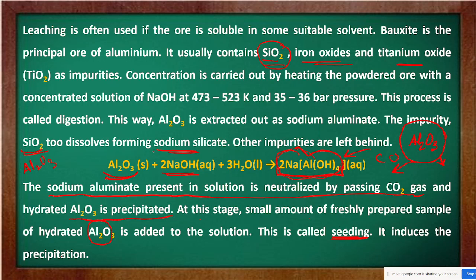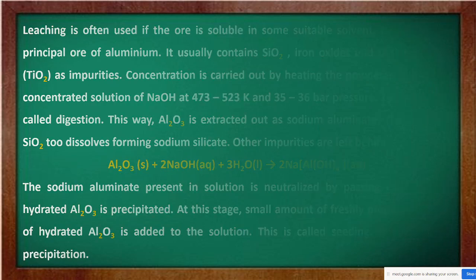This seeding process increases the formation of Al2O3. In short, you could say Al2O3 is given a sort of lure: there is more Al2O3 here, so you also start forming. So here Al2O3 starts forming out and this process is known as seeding. This is your leaching process.